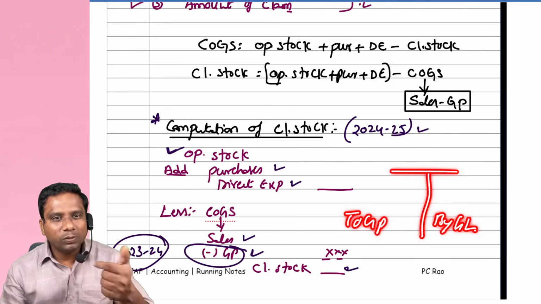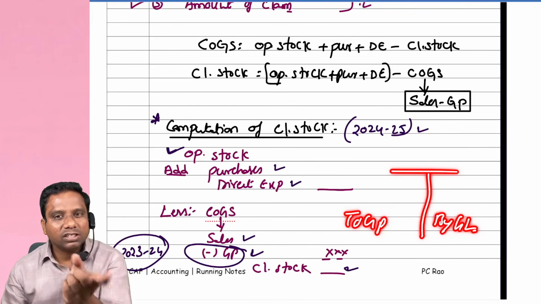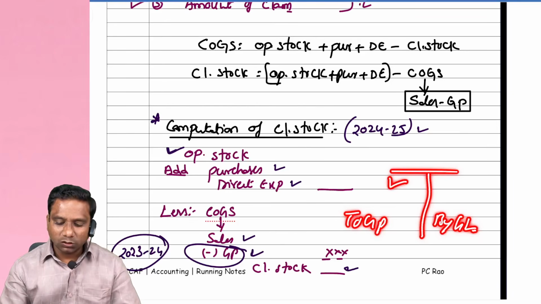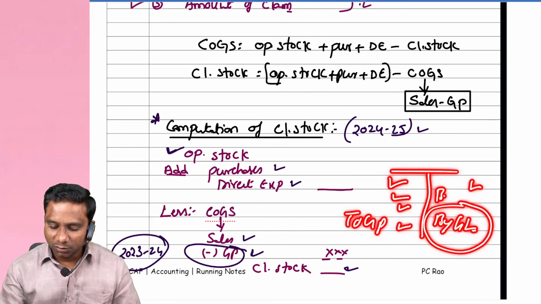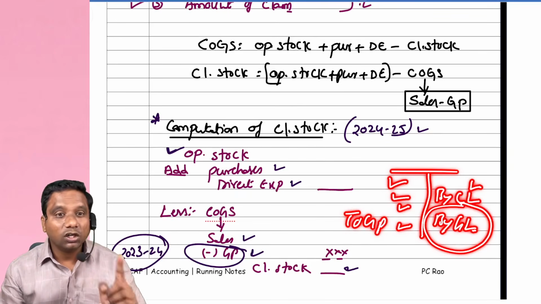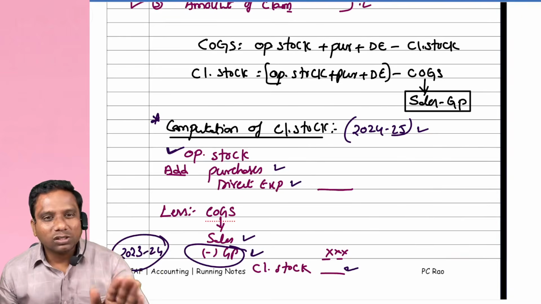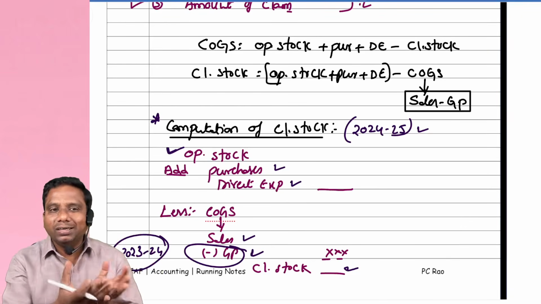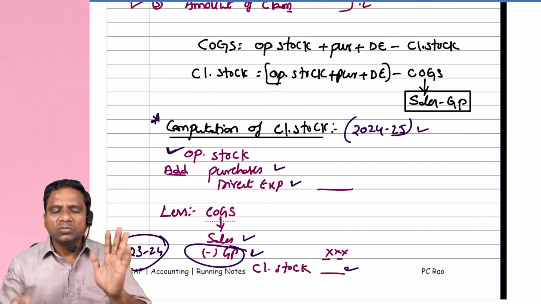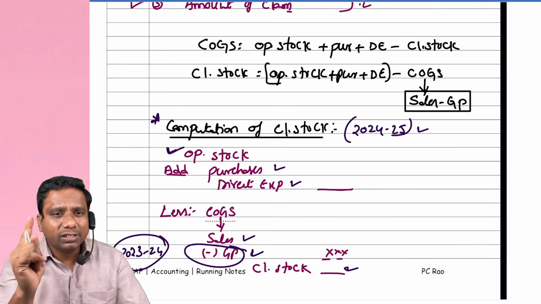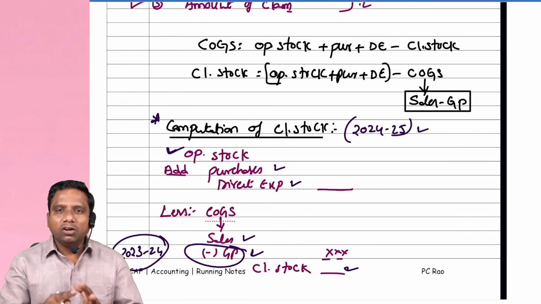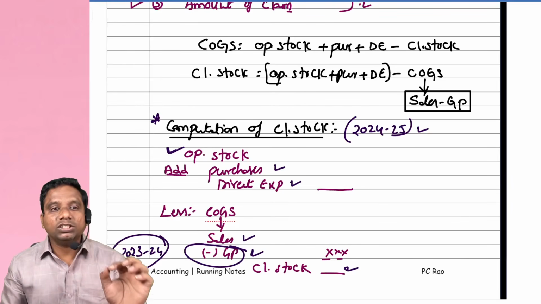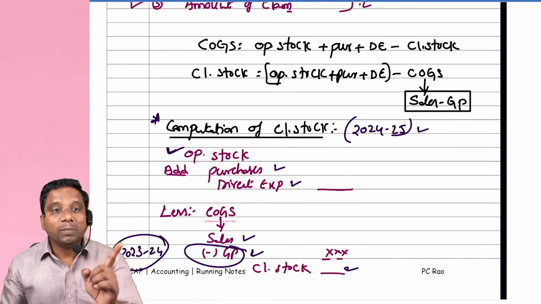But now, if you prepare the trading account with this information, already we have opening stock, purchases, direct expenses, gross profit also we have, credit side sales we have. The balancing figure in the trading account is nothing but closing stock. So, as on the date of fire, instead of preparing a trading account, we prepare a memorandum trading account. Generally, trading account is prepared only at the end of the year. But here, in the middle of the year, we are preparing an account to ascertain closing stock. And this account is called memorandum trading account.